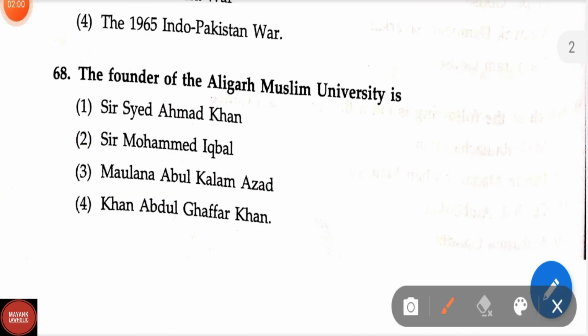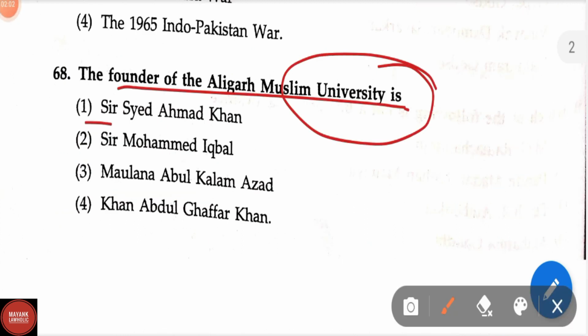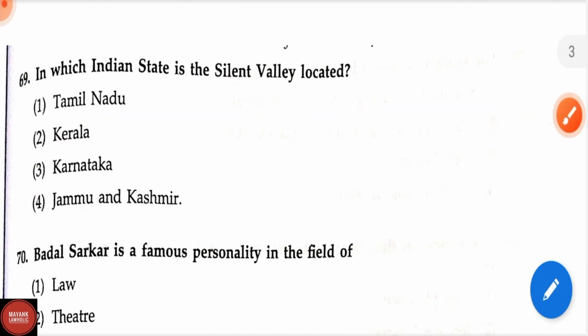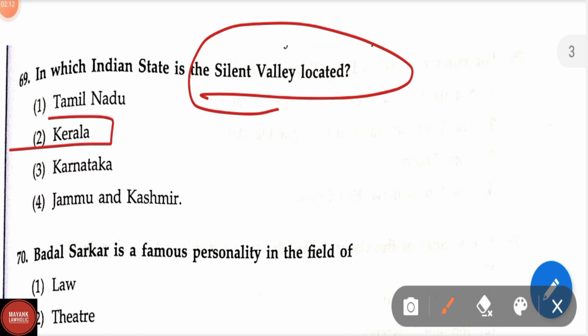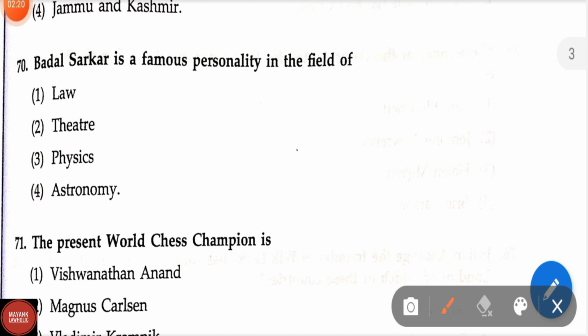Question number 68. The founder of Aligarh Muslim University is. Correct answer is Sir Syed Ahmad Khan. Question number 69. In which Indian state Silent Valley is located? Silent Valley is located in Kerala. Kerala Silent Valley National Park is located. Question number 70. Badal Sarkar is a famous personality in the field of theatre.